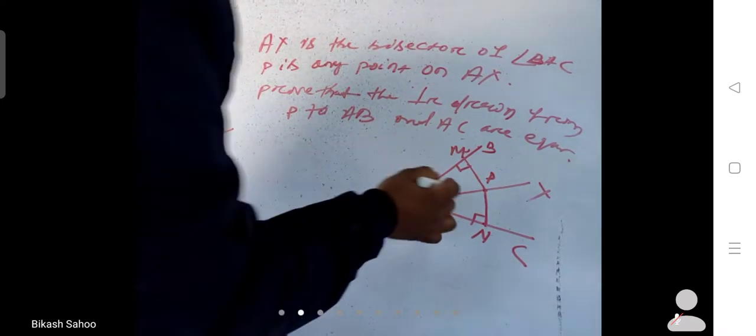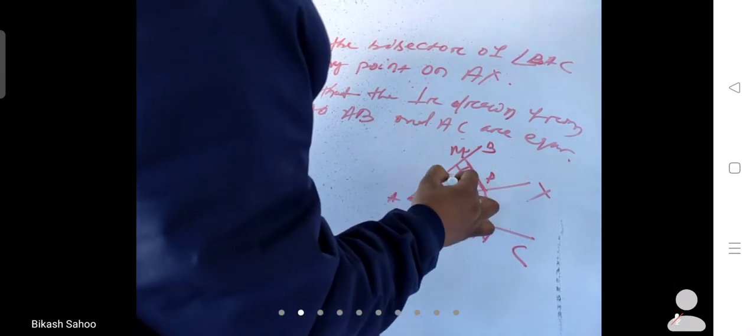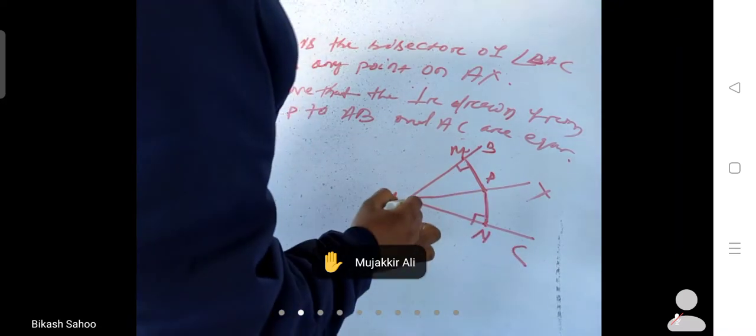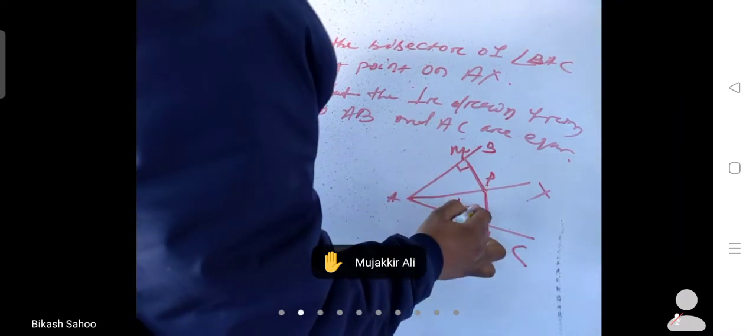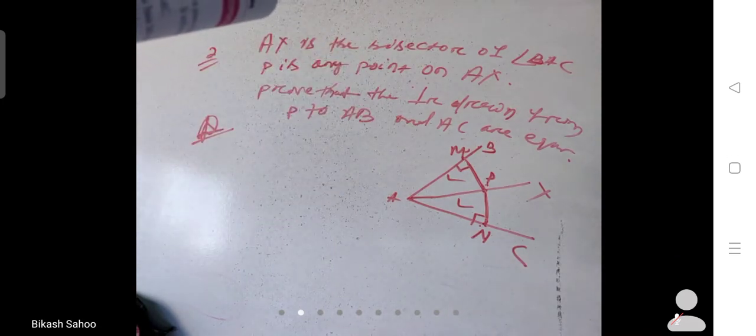You see that PM is the side of triangle APM and PN is the side of triangle APN. Yes or no? You have to see the two triangles APM and APN. Okay? Yes or no?